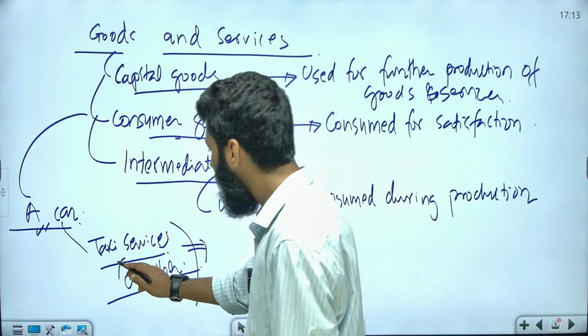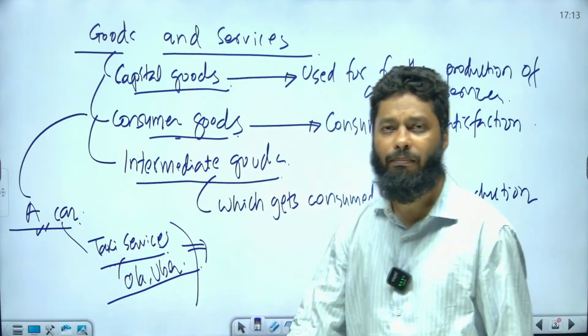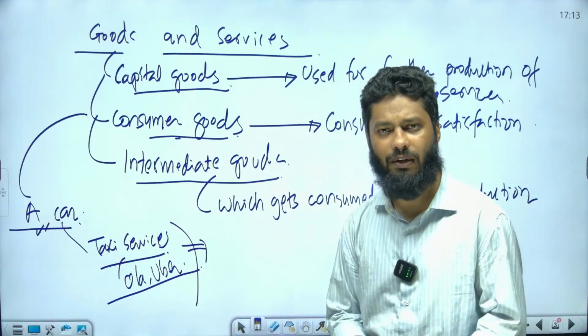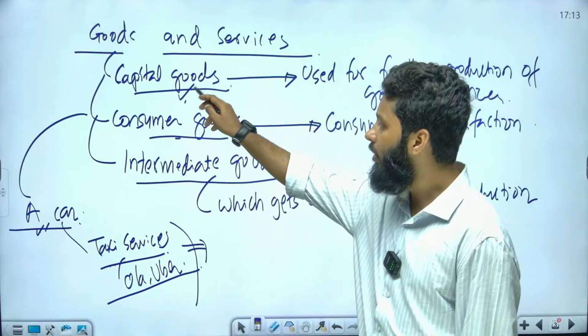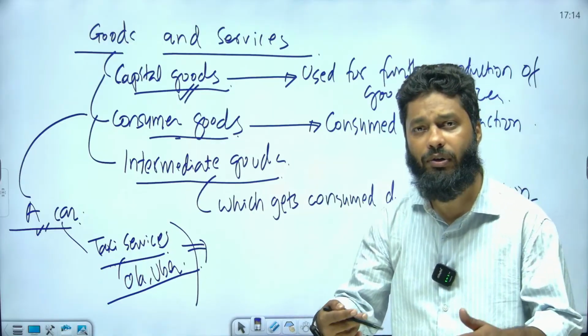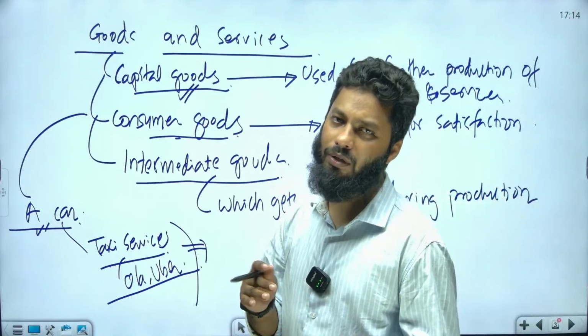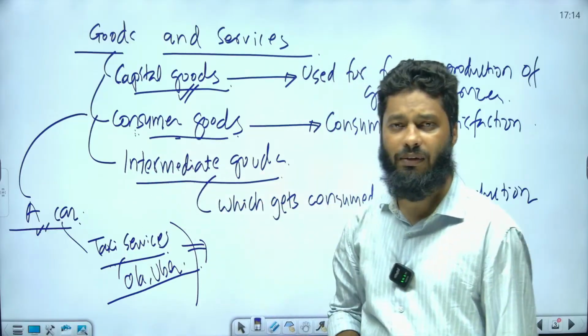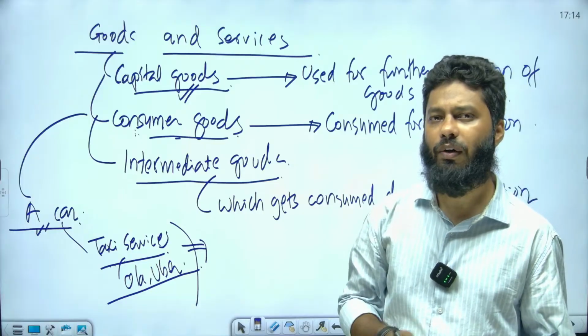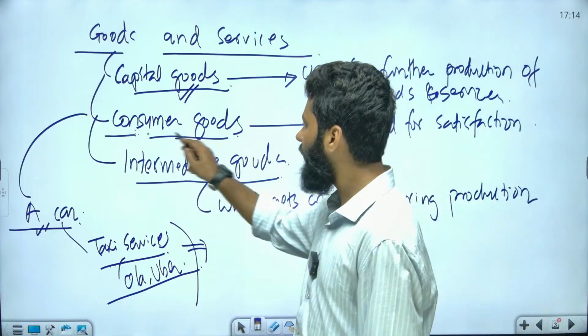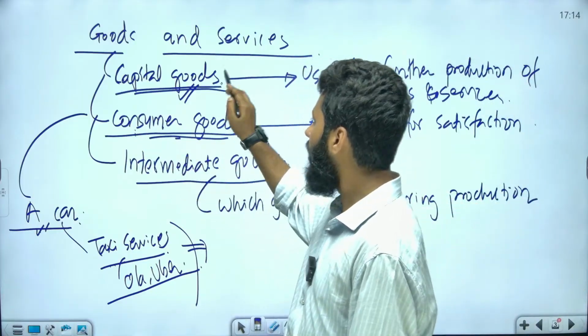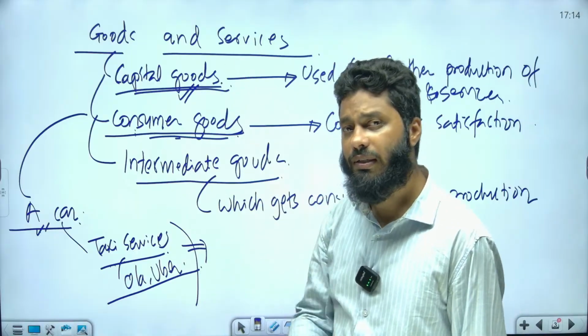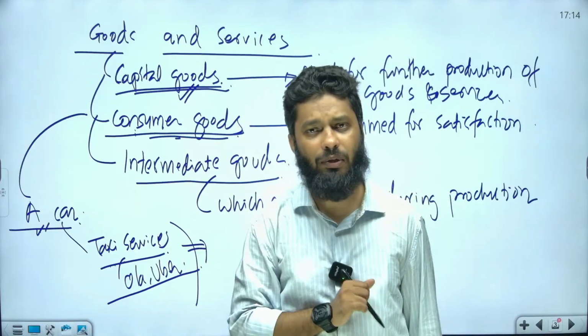That means now you will be generating money out of this particular service. This is known as capital goods. Why capital goods? Because now it is being used for further production of goods and services. Here it is not being used for production of goods and services, rather it is being used for consumption. So this is being used for consumption purposes, and this is being used for further production of goods and services. That is the difference between capital goods and consumer goods.